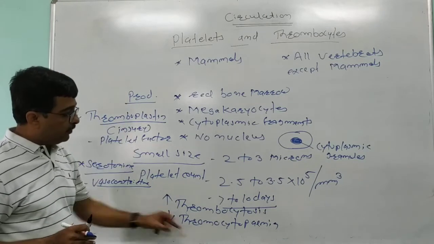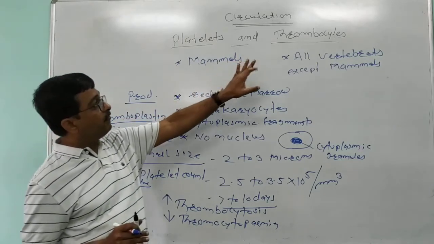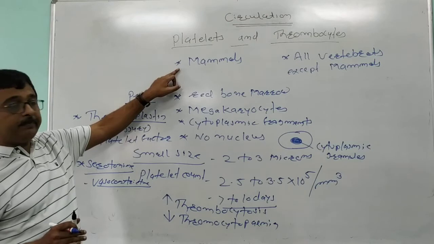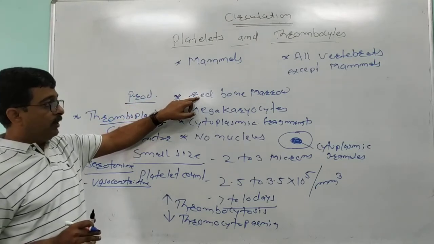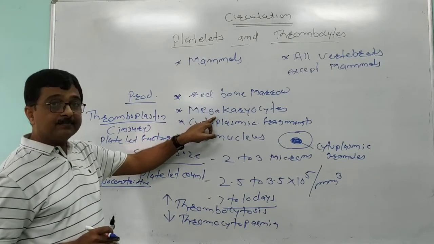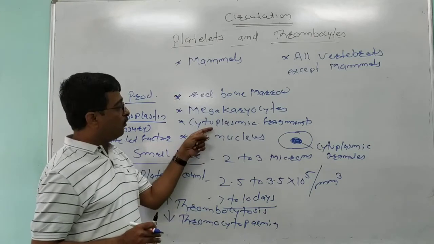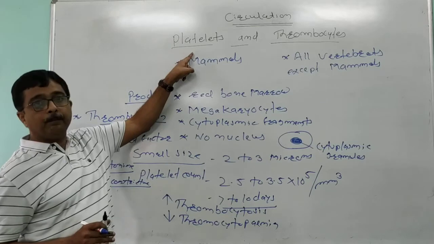Now we can sum up what we discussed about the blood platelets. Then in very brief, we will discuss thrombocytes. Platelets are found in mammals, and they are produced in red bone marrow due to the breaking off of megakaryocytes, which break up to form cytoplasmic fragments called platelets.